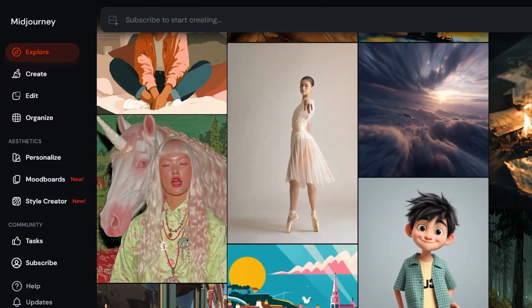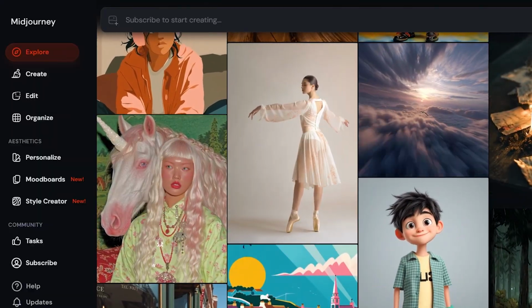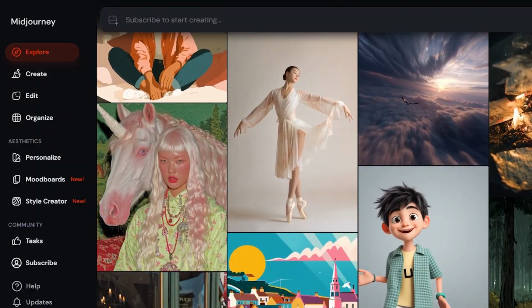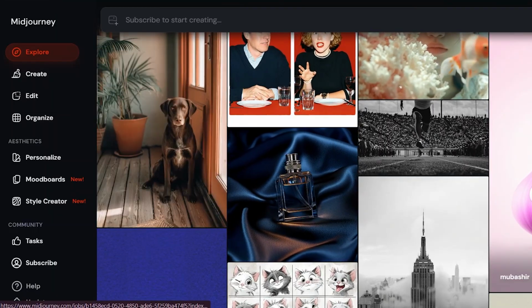Now the key here is consistency. You're not just generating random images or a random avatar, you're building a brand identity. Same face, same style, and same vibe. Because this is what makes people follow.